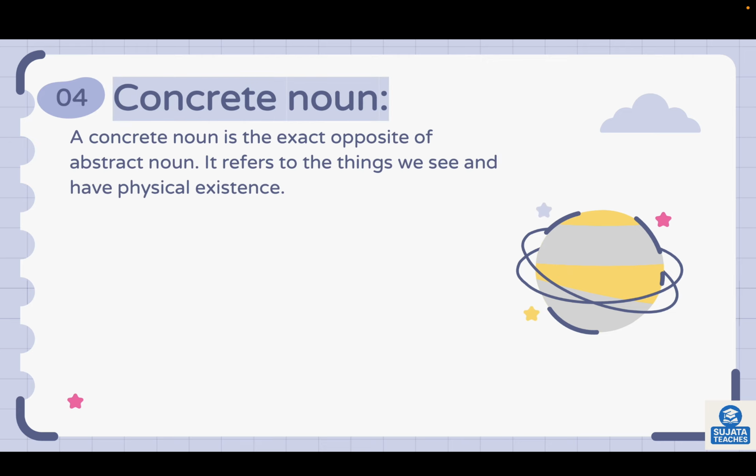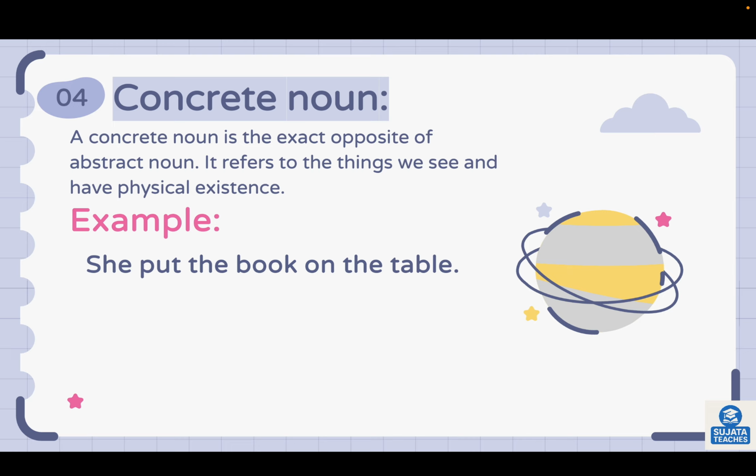Concrete noun. It is exact opposite of abstract noun. Here you can feel the existence. For example, she put the book on the table. So you can feel the existence of book and table by touching and seeing it.